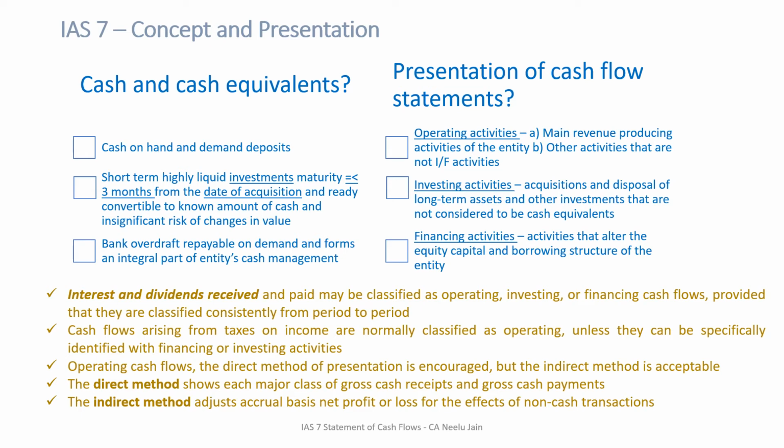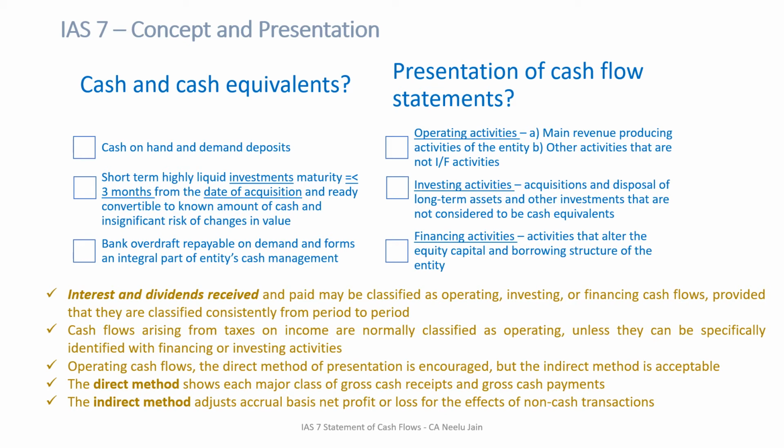Interest and dividends received and paid may be classified as operating, investing, or financing cash flows, provided that they are classified consistently from period to period. IFRS has been very lenient in this manner: you may choose your classification for interest and dividends, and the only thing that IFRS requires is consistency.